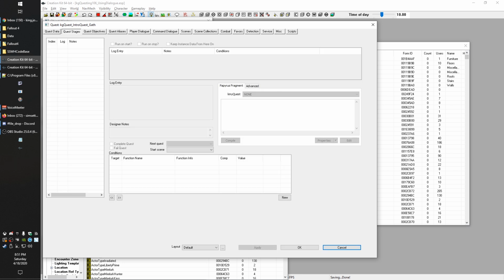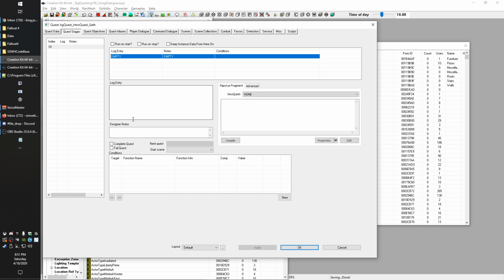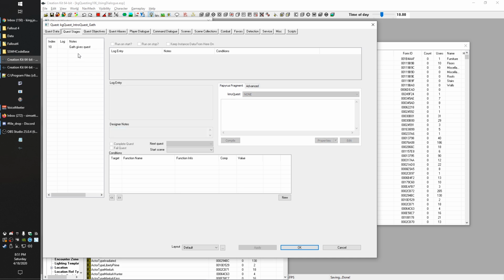So the first thing we're gonna set up here are our typical stages that we had in our previous quests. So before it was based on entering a trigger box. Now it's going to be the player talking to Gath. So Gath gives quest. That will be our first one there. And the next will be that player loots wrench.